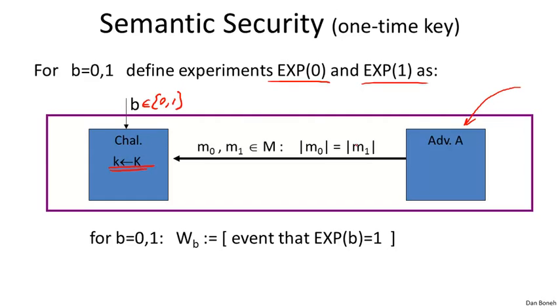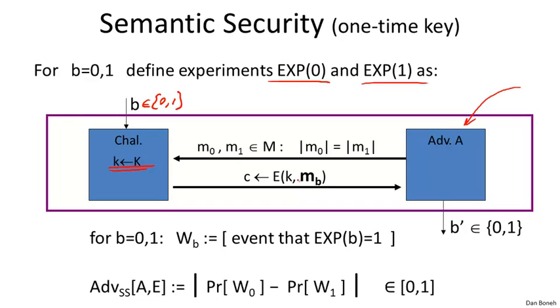And as usual, we're not trying to hide the length of the messages. We require that the messages be of equal length. And then the challenger basically will output either the encryption of M0 or the encryption of M1. Okay, so in experiment 0, the challenger will output the encryption of M0. In experiment 1, the challenger will output the encryption of M1. Okay, so that's the difference between the two experiments. And then the adversary is trying to guess, basically, whether he was given the encryption of M0 or the encryption of M1.